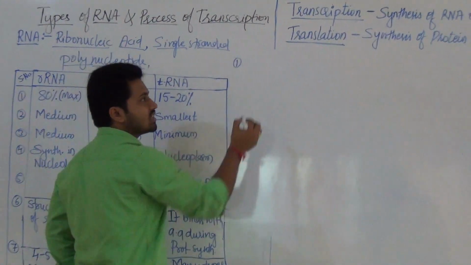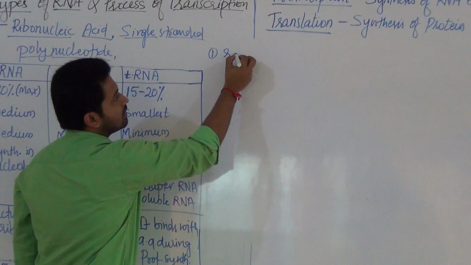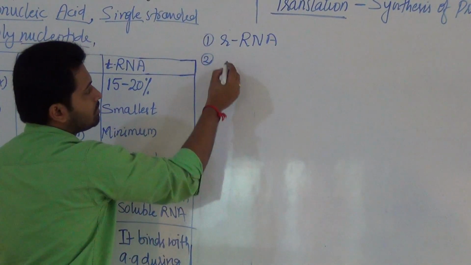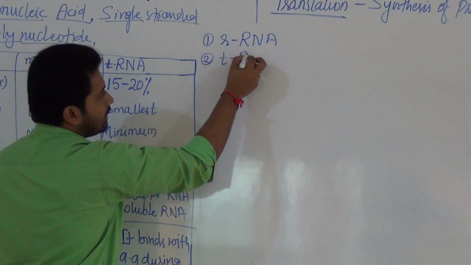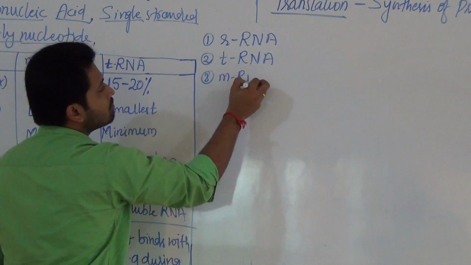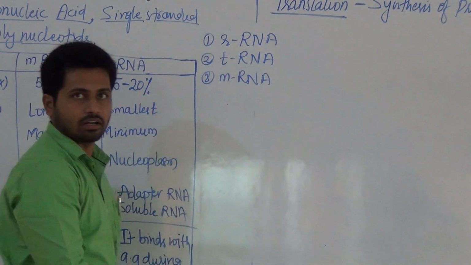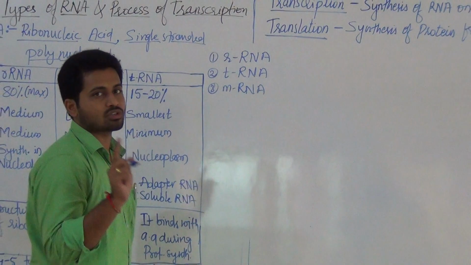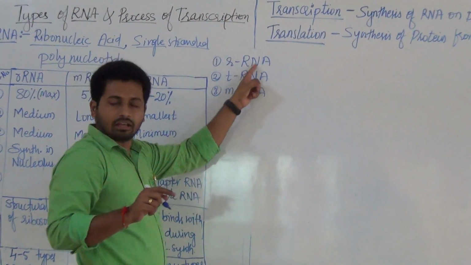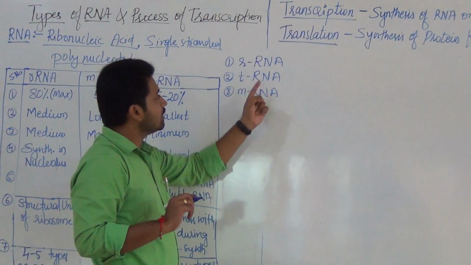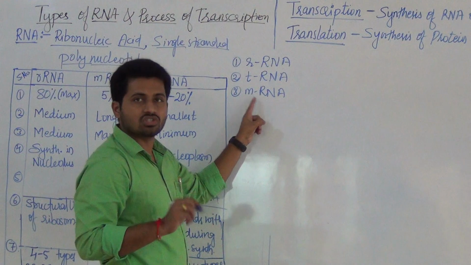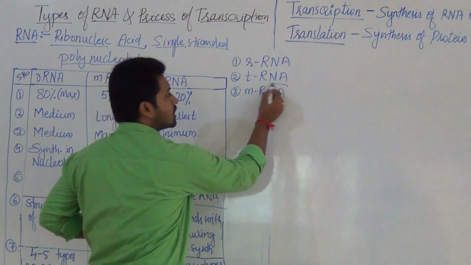Basically the first type is rRNA, the second type is tRNA, and the third is mRNA. These are the three basic types of RNA. This is ribosomal RNA, transfer RNA, T for transfer, M for messenger RNA, which we are going to study in detail.